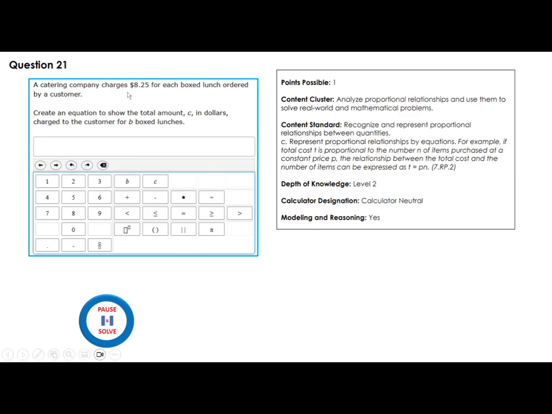A catering company charges $8.25 for each boxed lunch ordered by a customer. Create an equation to show the total amount C in dollars charged to the customer for B boxes. Okay, so the easiest way to do that is put dollars and boxes. How much we pay? We pay $8.25 for one box. Now, if I have B boxes and need to know how many dollars, you just say B boxes, C dollars.